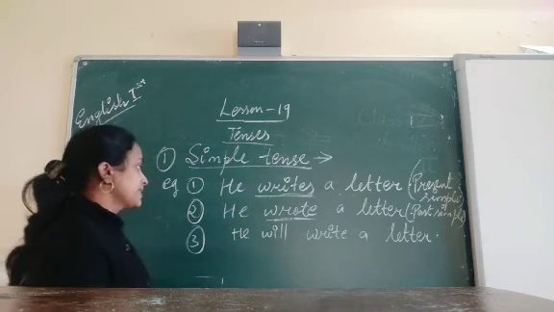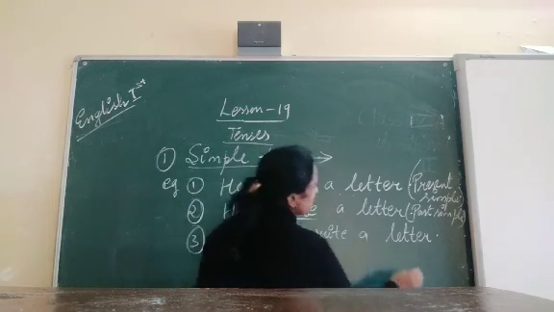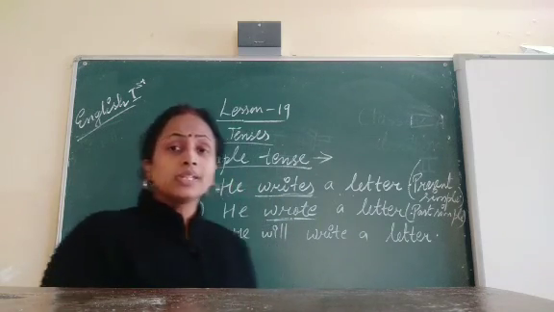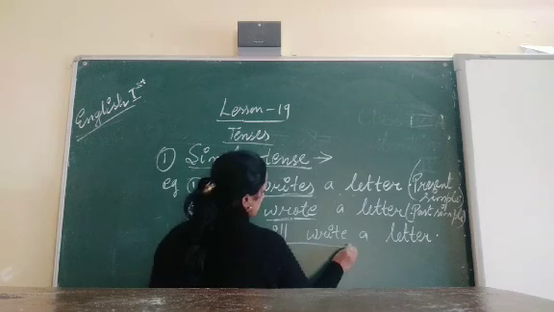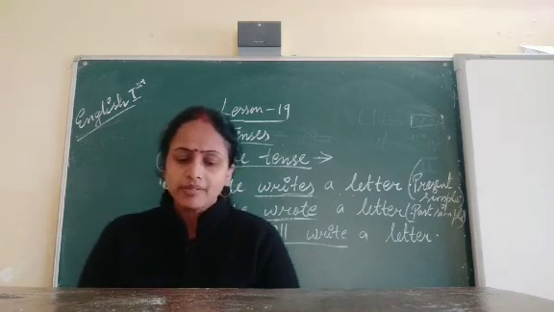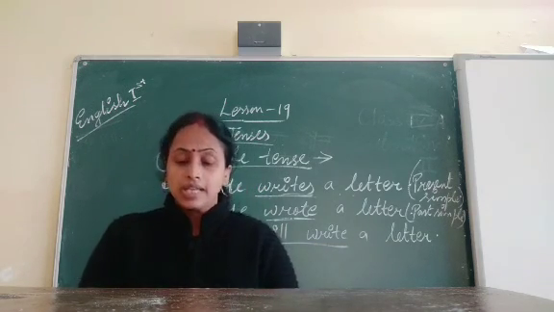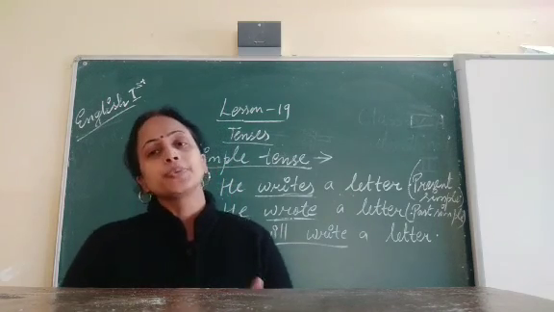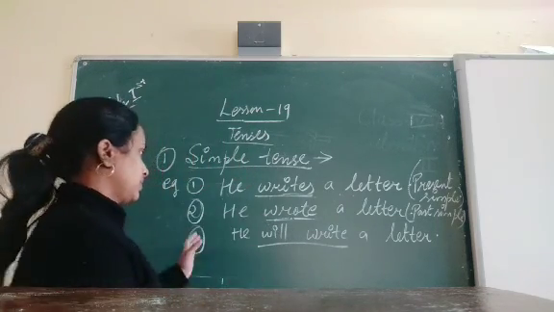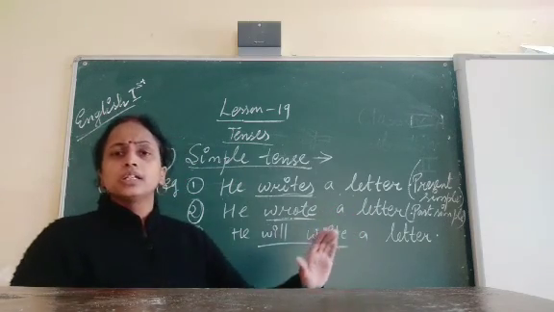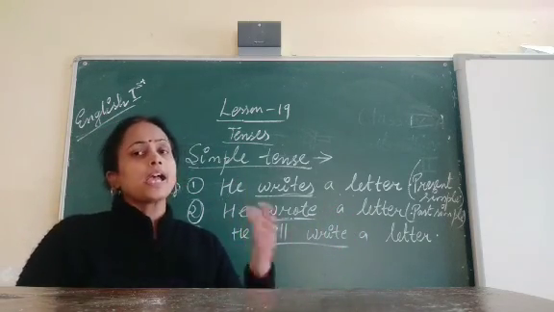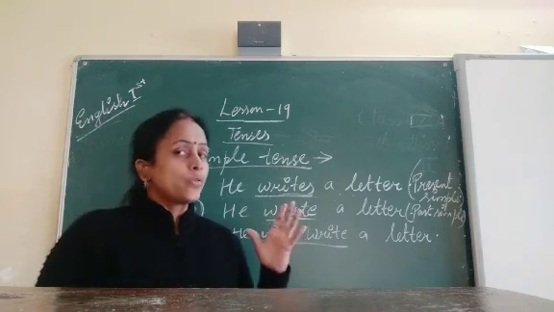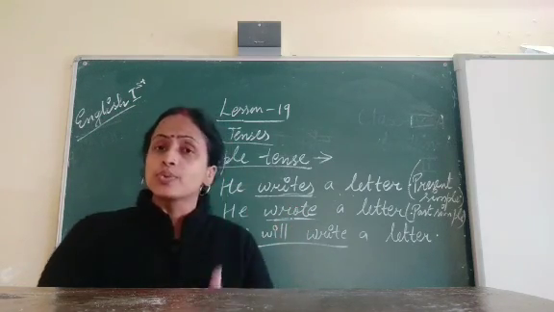Now, the next sentence: he will write a letter. What is the verb here? Will write. So what does it tell us? It tells us the action will happen in the future time. It is not over; it will happen in a future time.